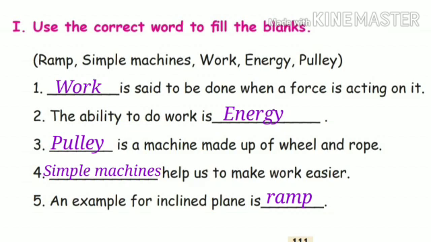Again, I am reading from the beginning. Work is said to be done when a force is acting on it. Second one, the ability to do work is energy. Third one, pulley is a machine made up of wheel and rope. Simple machines help us to make work easier. An example for inclined plane is ramp.